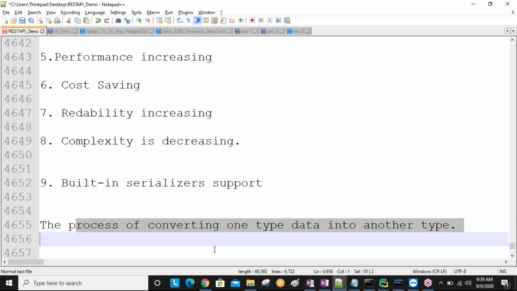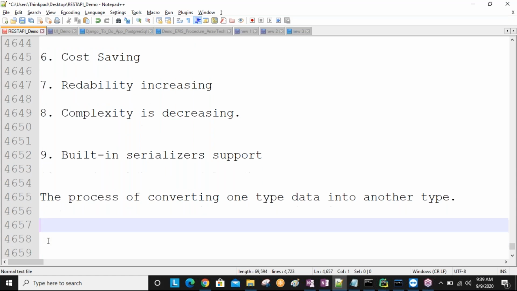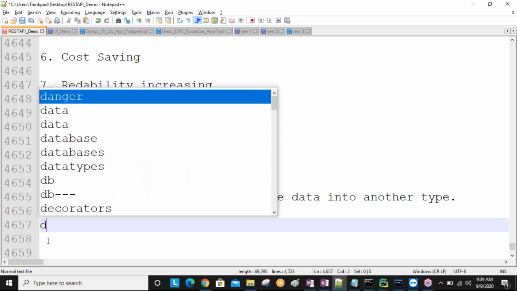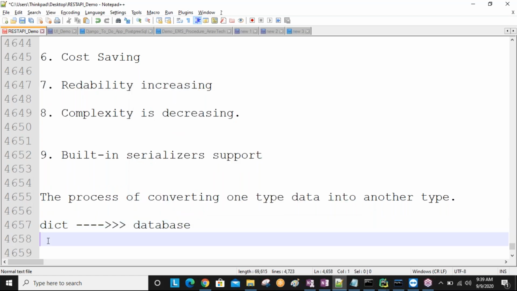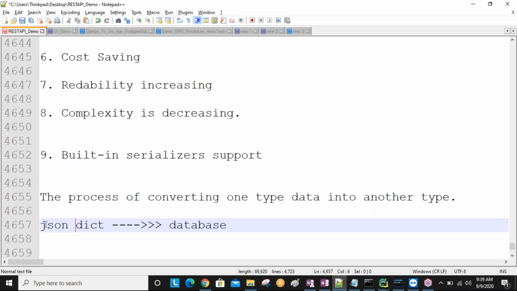For example, I'm going to take here simply dictionary data. I'm converting it into database format, database data, sir. Before that, JSON data is converted into a dictionary, sir.